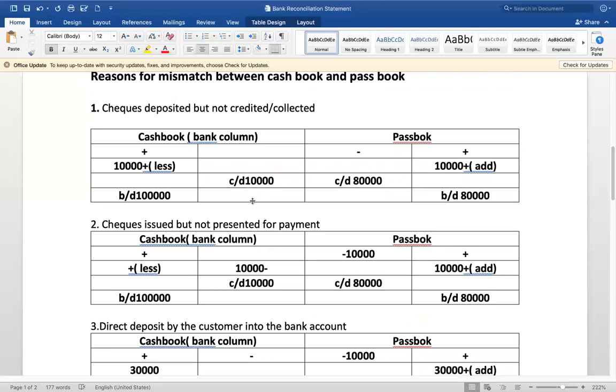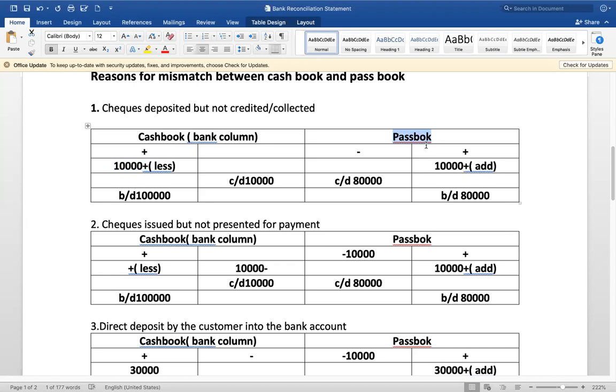Now, what are the reasons for the mismatch between the cash book and passbook? Reason number one: checks deposited but not credited or collected. When you deposit a check, it is entered into the cash book. Let's say 10,000 is recorded and it is added by debiting, right?